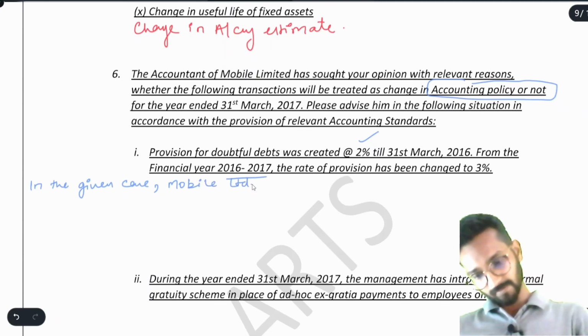Mobile Limited created 2% PDD till 31st March 16.